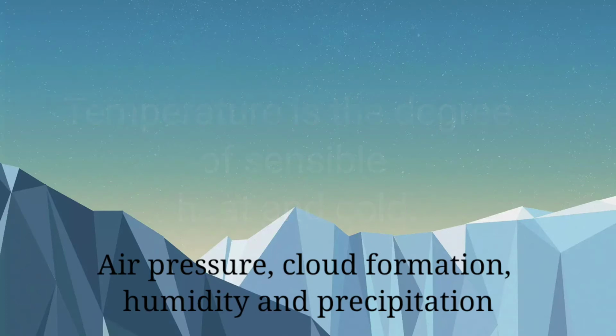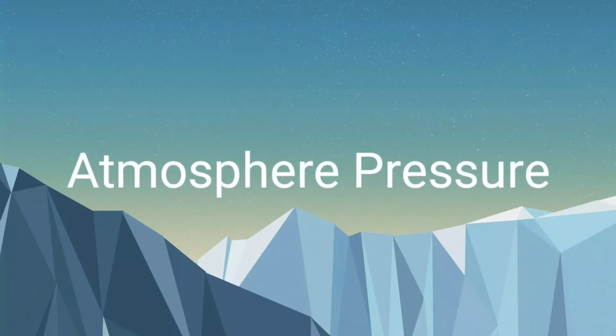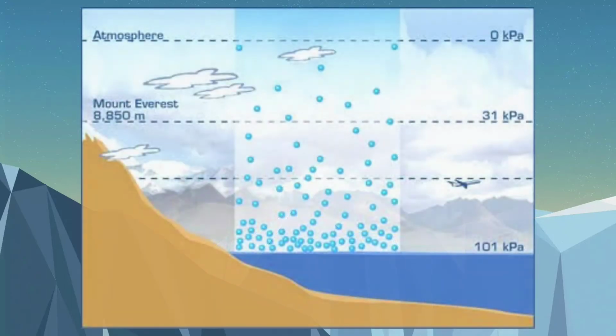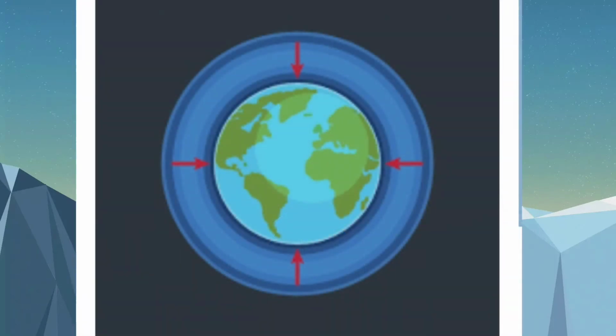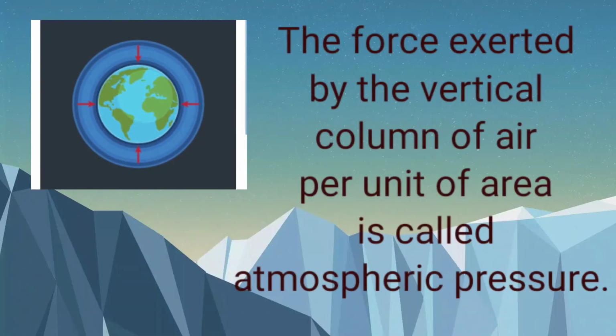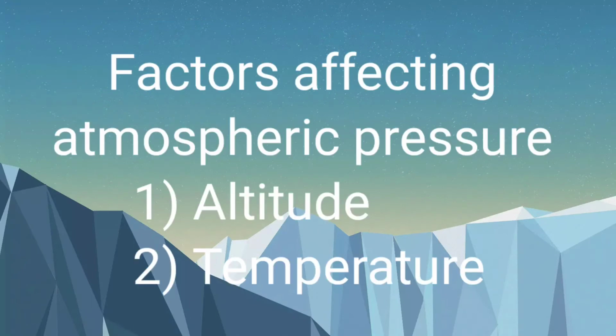The next basic element is atmospheric pressure. As we all know, air has a weight and earth has a gravity. The atmosphere surrounding the earth is held to its gravity. The air exerts pressure on the surface of the earth. So the definition of atmospheric pressure: the force exerted by the vertical column of air per unit of area is called atmospheric pressure. Now we shall study the factors affecting atmospheric pressure.